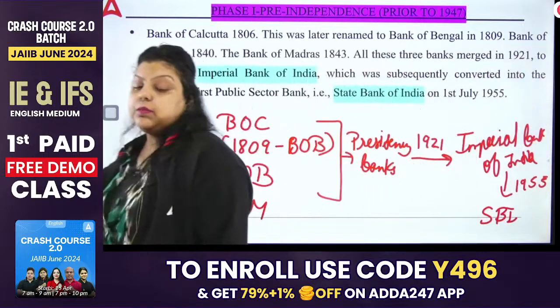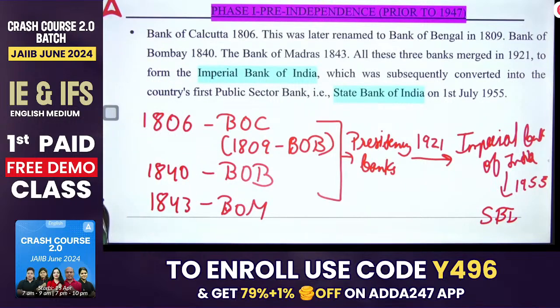Earlier we used to have the 3 Presidency banks: Bank of Calcutta, which was changed to the Bank of Bengal, then Bank of Bombay, then Bank of Madras, and in the end we merged these 3 Presidency banks into Imperial Bank of India, and the Imperial Bank of India was converted into SBI in 1955.